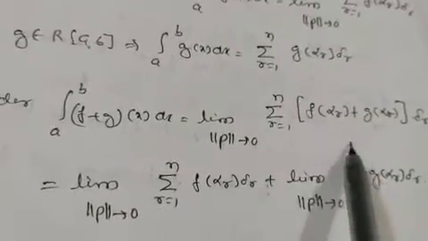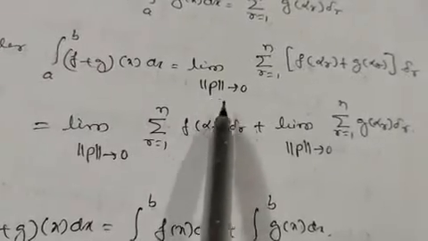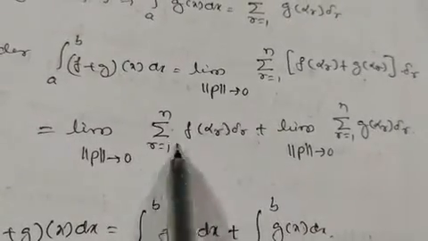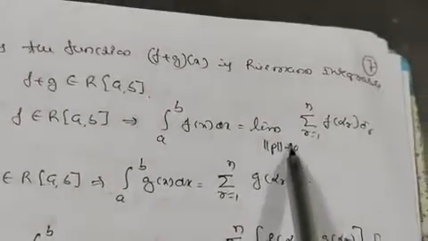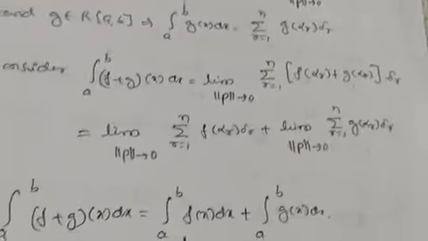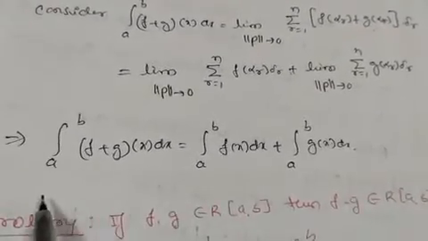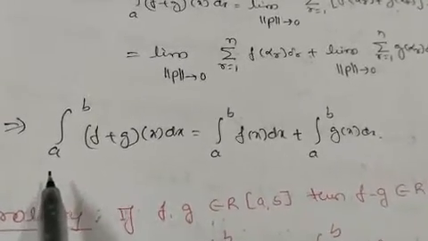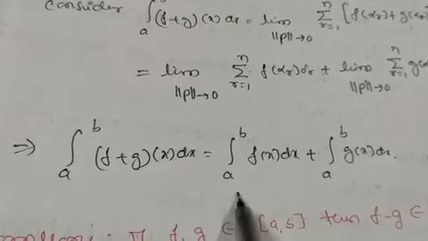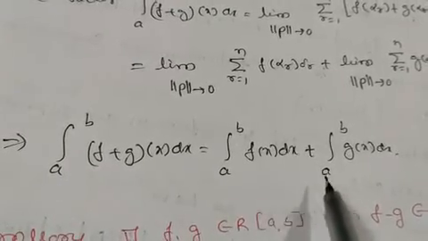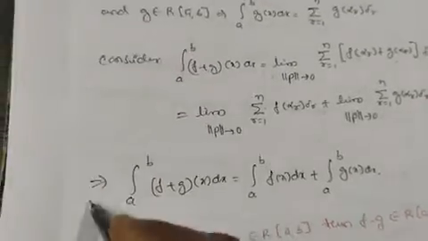Adding these two equations, this implies we apply the limit to both terms separately, first term and second term. From the above equations, this one is the integration from a to b of f of x dx, and this one is the integration from a to b of g of x dx. Thus the integration from a to b of (f plus g) of x dx is equal to the integration from a to b of f of x dx plus the integration from a to b of g of x dx. So this theorem is important.